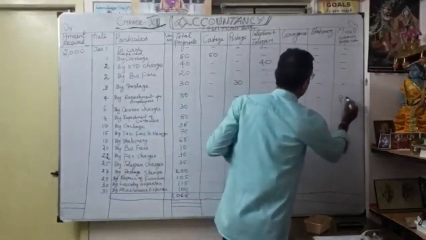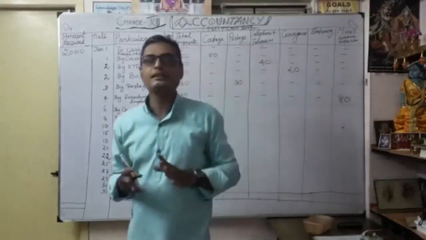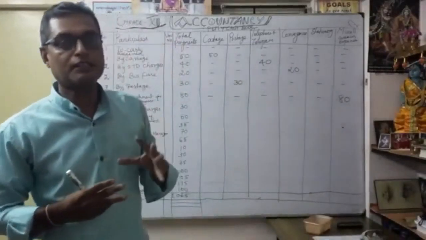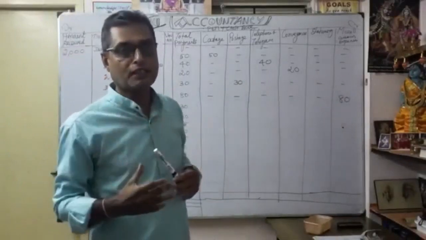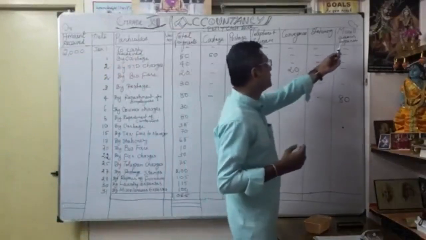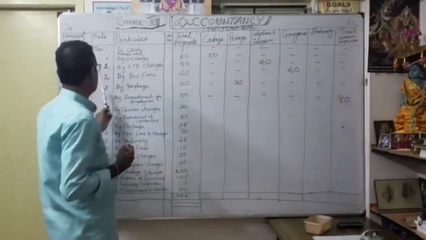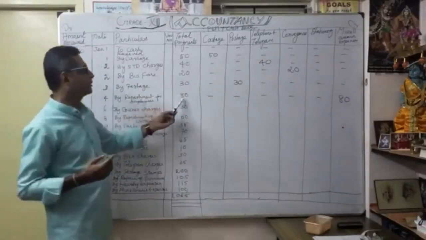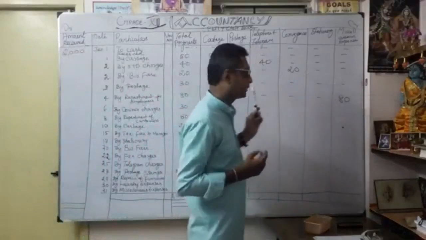Here, a very important thing. What is the meaning of miscellaneous expenses? That which is not available elsewhere is called miscellaneous expenses. If you are unable to identify any particular head, and you want to say to which head that amount is transferred, it is miscellaneous expenses. That's why, for January 4, by refreshment for employees 80 rupees, I am going to write which head? Miscellaneous expenses, 80 rupees.